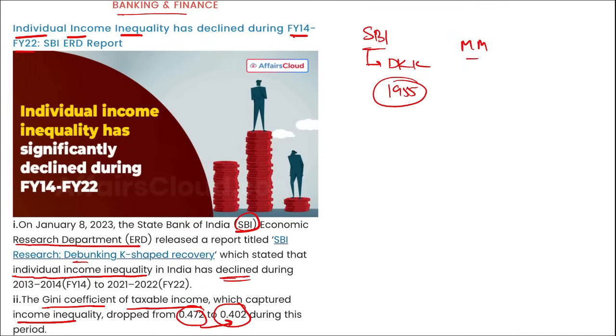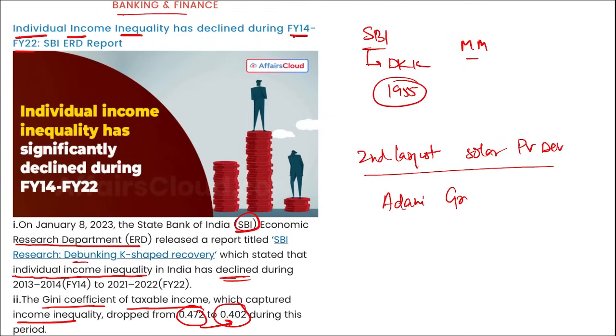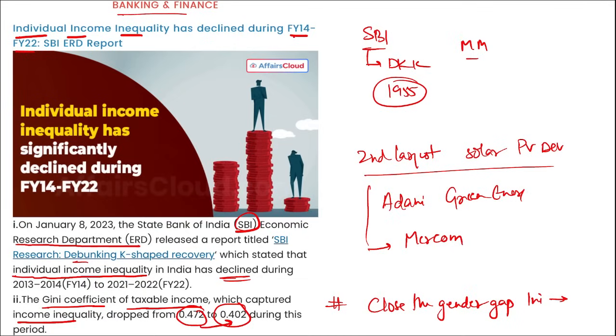Then next thing, tell me, which is the second largest solar photovoltaic developer in India? It is Adani Green Energy, and this is according to Mercom. Then next, which organization or foundation has launched the Close the Gender Gap Initiative? This was launched by Udeti Foundation.